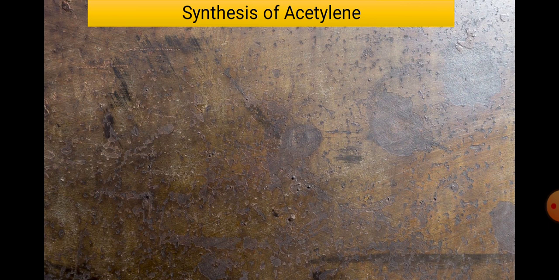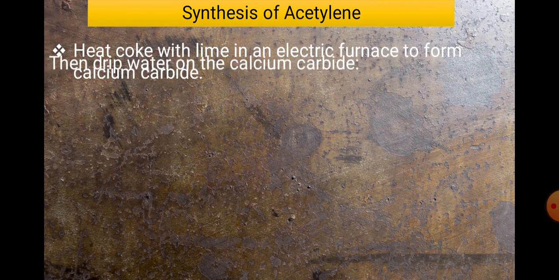You know that in the first semester there was one chapter on metal clusters or metal carbides. So you know that a metal carbide has an M-C bond, and if you hydrolyze that M-C bond, it converts to what? Metal hydroxide plus a hydrocarbon. Similarly, calcium carbide is the best example, or the best source, to produce acetylene. Now look at some reactions here.